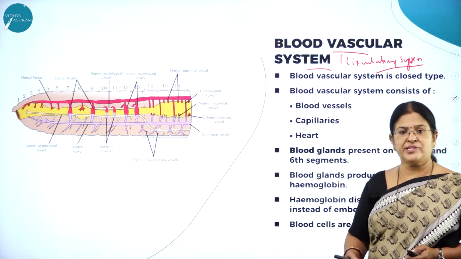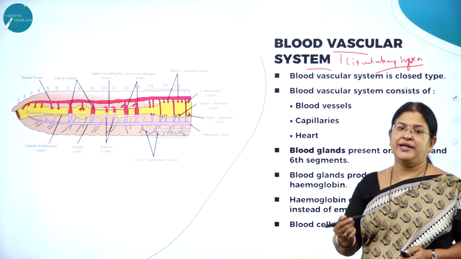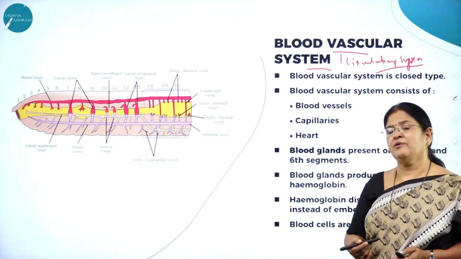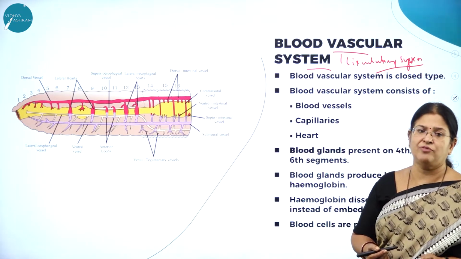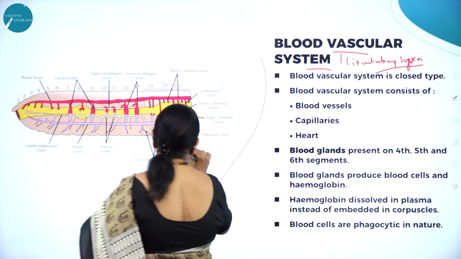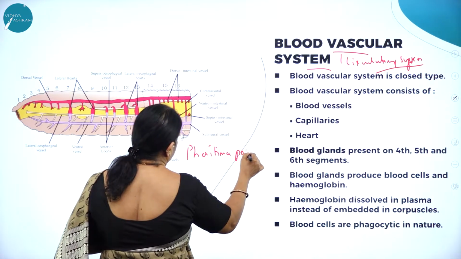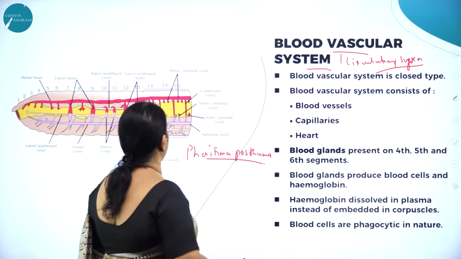So, as we have studied, earthworm is an annelid and it is a terrestrial animal. It is a very familiar terrestrial animal, and the scientific name of earthworm is Perithema posthuma. Right. So moving on to the blood vascular system.